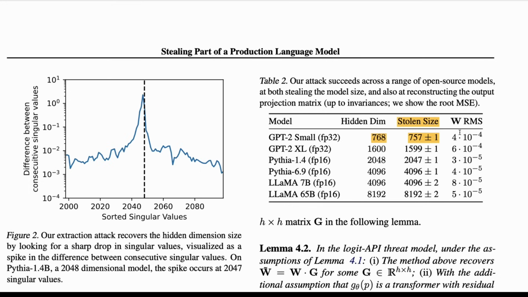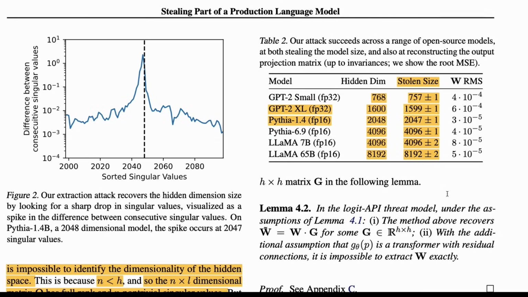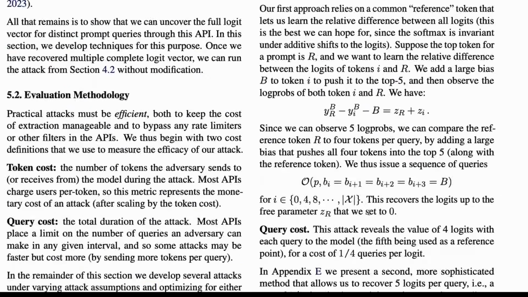This is the RMS, the error metric. For GPT-2 XL, the actual value is 1600 and their model said 1599 plus or minus 1, and it goes on, and they're almost pretty good with a lot of this. Llama 7 billion model, 65 billion model, they've done a pretty good job. And you can see for larger models, the error has actually gone down. And this is what they have done.